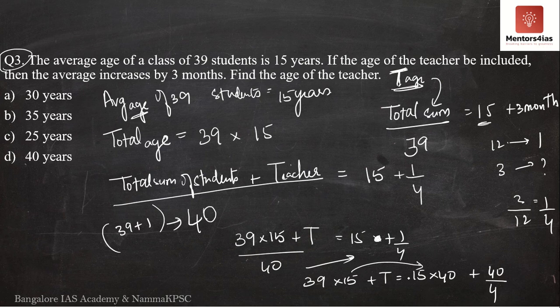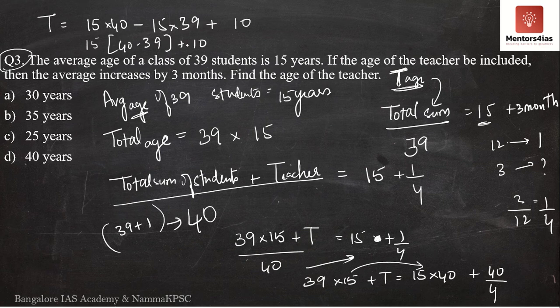I'll take this to the other side. However, I'm going to write it over here due to a space constraint. I'm going to take 39 into 15 to the right hand side. So what are we left with on the left hand side? We have T. T is equal to 15 into 40 minus 15 into 39, because I took this to the other side, plus 40 by 4, which is 10. So here I will take 15 common outside. I have 40 minus 39 plus 10.